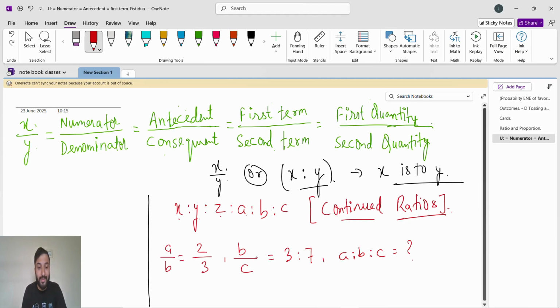Sometimes they will include a by b, b by c, then c by d, then d by e. That is also a continued ratio. For continued ratio we have a trick. In school and colleges they have taught you how to find the continued ratio by the traditional method, but here I will give you the easiest tricky method.